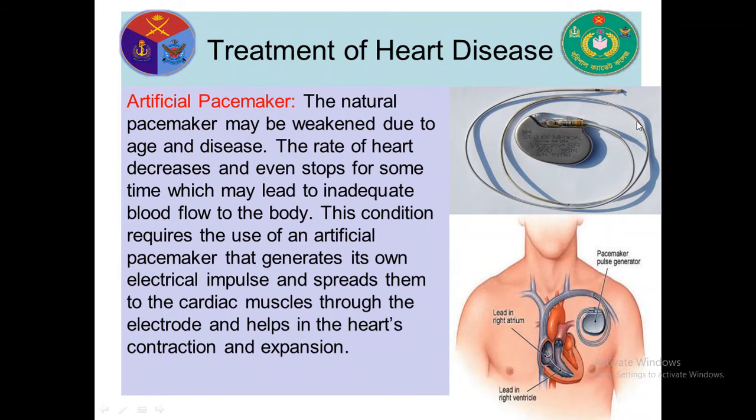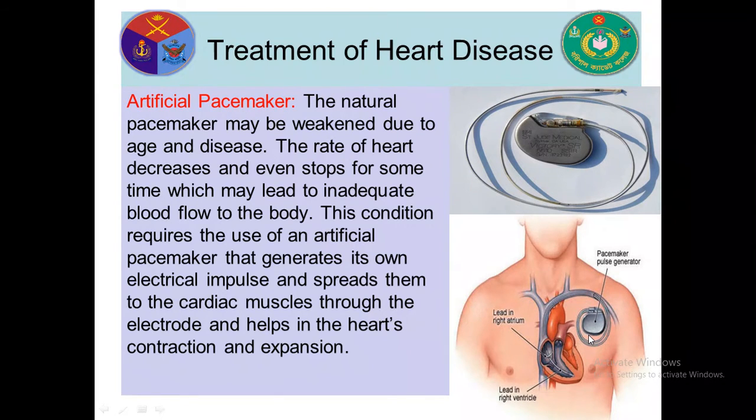But look at this picture. This is artificial pacemaker. This is a metallic box where there is a lithium battery. Its lifespan is 10 to 12 years. And these are wires. And the apex of the wires is called electrode, which generates the electric impulse. This pacemaker is located under the skin of the chest on our right side.